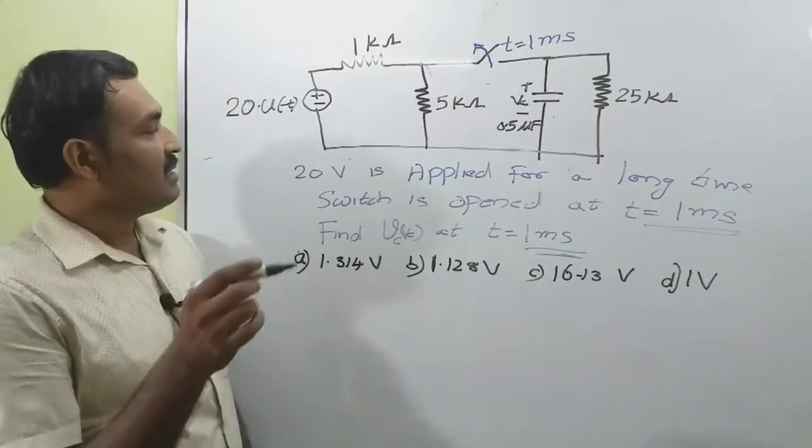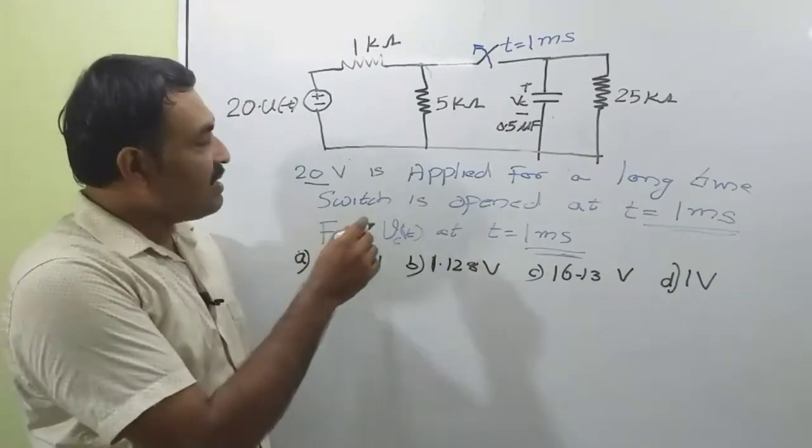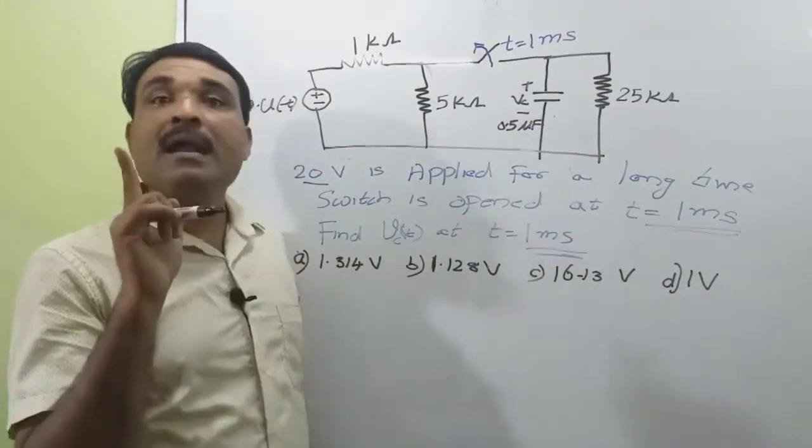For this circuit, 20 volt is applied for a long time and the switch is opened at t equal to 1 millisecond.